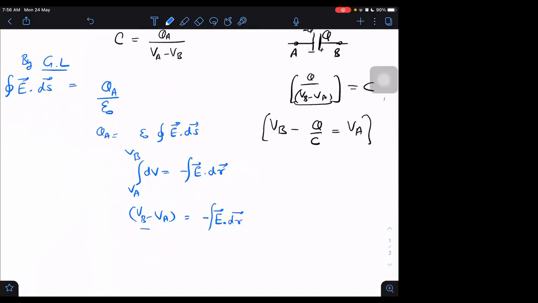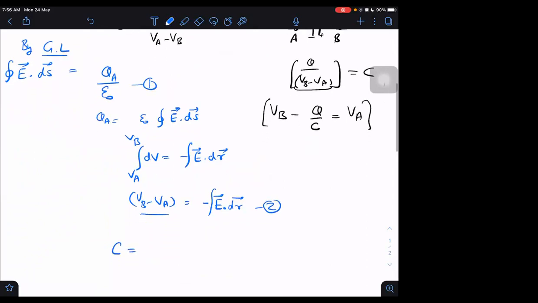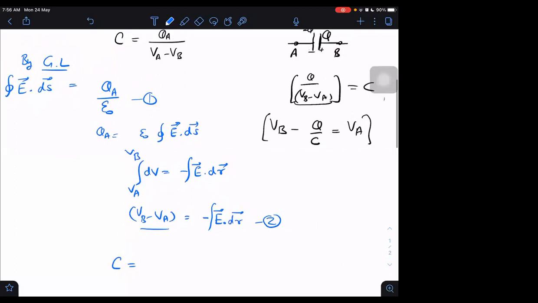Notice I am able to write the denominator and the numerator part of the capacitance, both in terms of fields. So I can define the capacitance in this new way also. The numerator part is epsilon naught into the surface integral of E, and the denominator part is just minus of the integral of E dot dr, where we are going from which position?